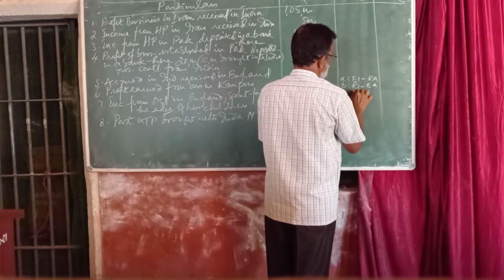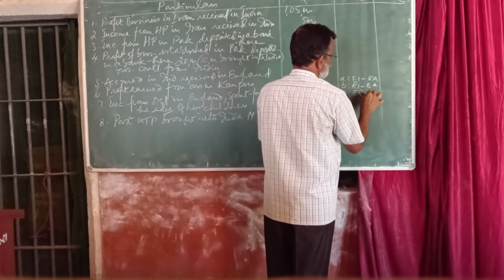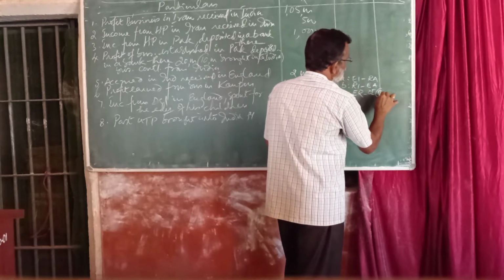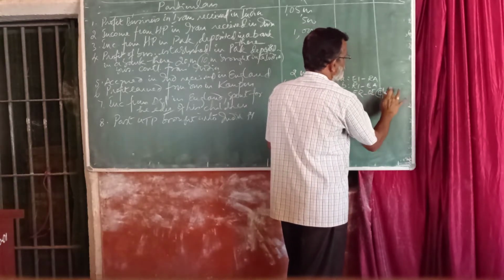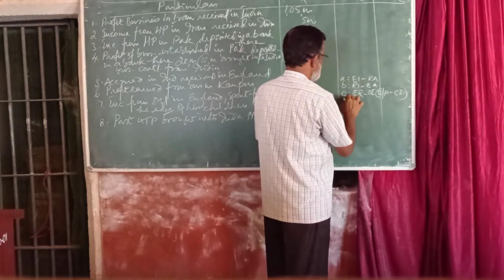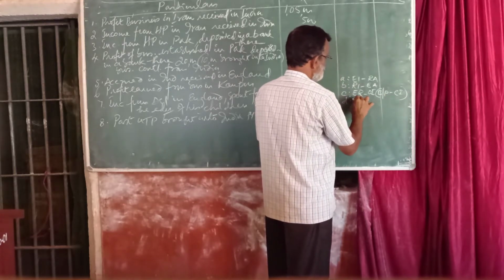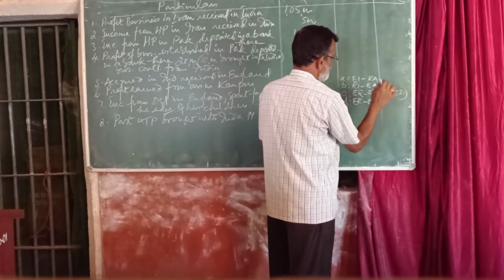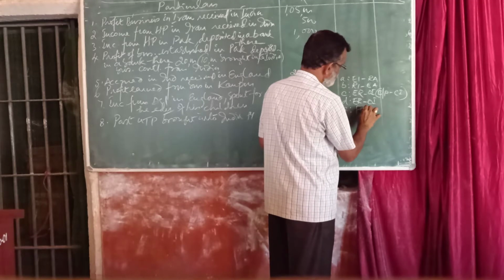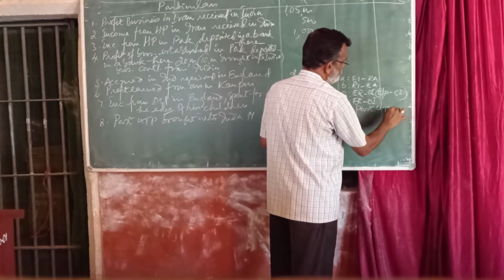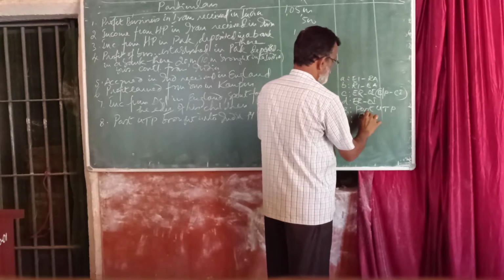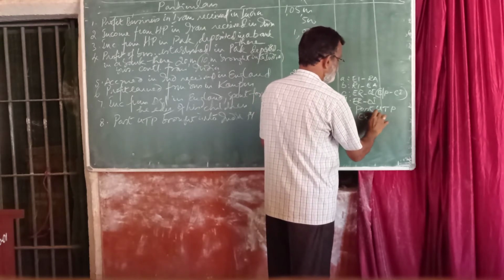C, earned and received outside India from a business or profession controlled from India. D, earned and received outside India. E, past untaxed profits. And F, exempted income.